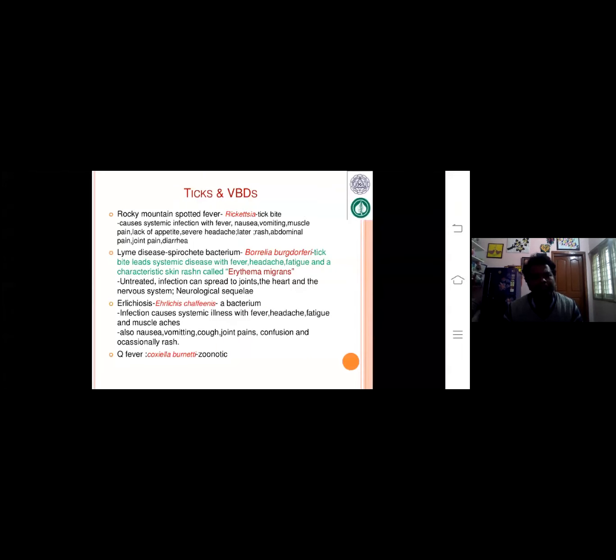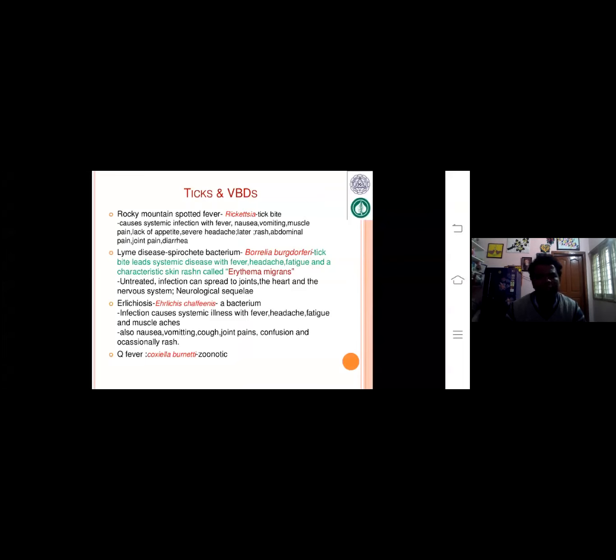The next disease we already discussed: ticks as a vector-borne disease. So Rocky Mountain spotted fever is caused by rickettsia.